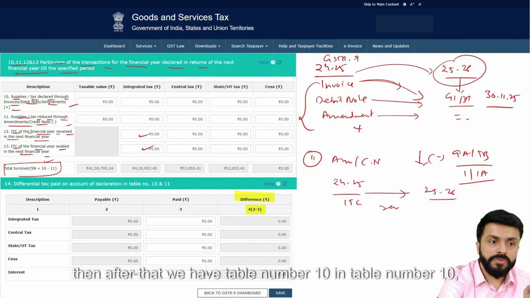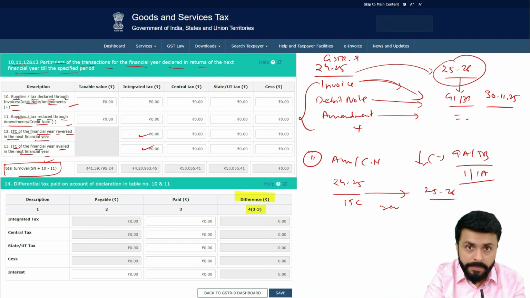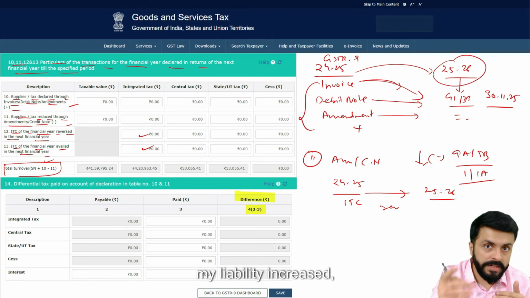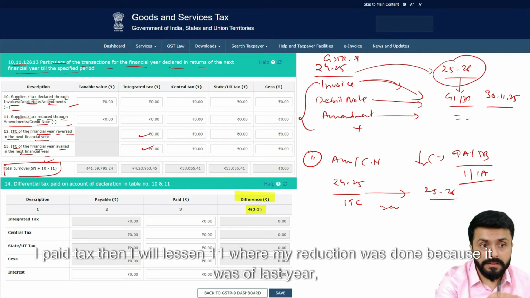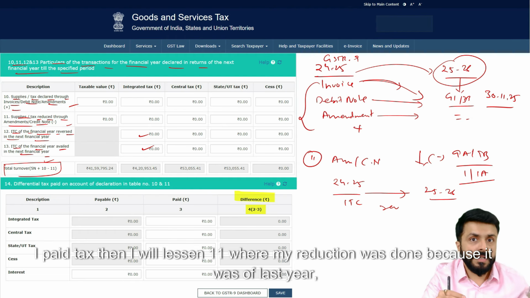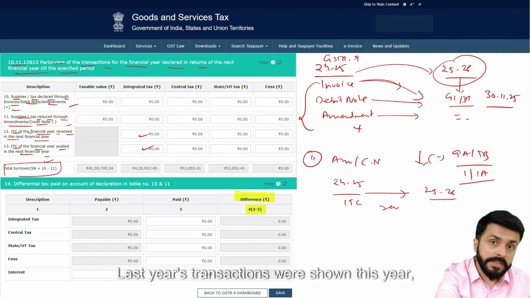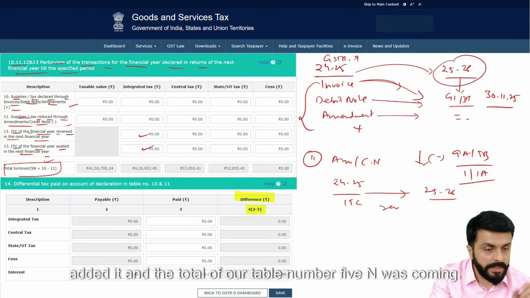Then after that we have table number 10. In table number 10, that invoice was included in turnover, that debit note, that amendment, due to which my turnover increased, my liability increased, I paid tax. Then I will lessen in table 11 where my reduction was done. Because it was of last year, I reduced the transaction of last year and lessened it. Last year's transactions were shown this year, added it, and the total of our table number 5N was coming.